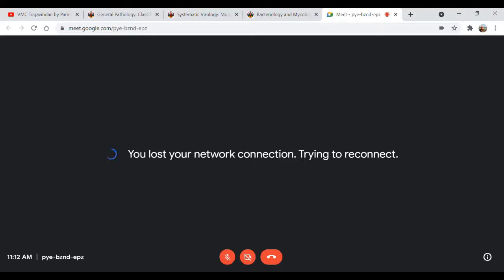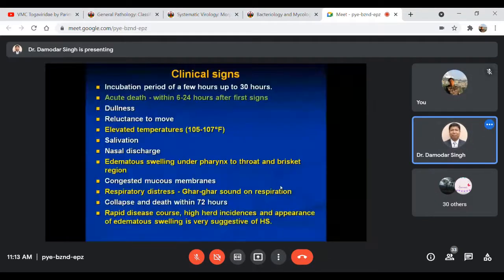Coming to the clinical signs, the incubation period may be a few hours to even 30 hours. In the acute condition, death may occur within 6 to 24 hours after the first clinical signs appear. Most affected animals may be dull, reluctant to move, showing a high rise of body temperature, salivation, nasal discharges, and most characteristically, edematous swelling just under the pharynx to throat, as well as the brisket region.